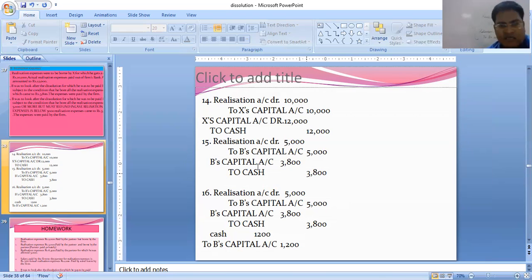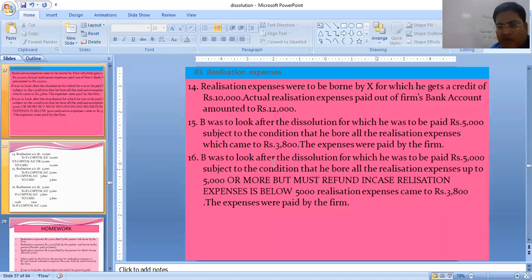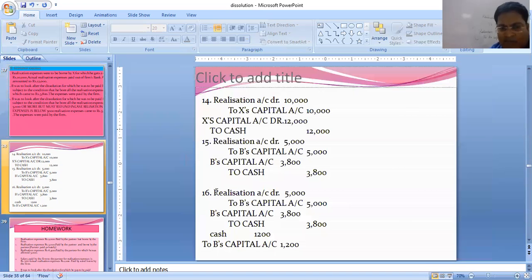Clear, students? Again, I repeat this one. Realization expense to B's capital because of the salary. Actual expense paid by the firm, borne by partner B. So B's capital 3,800 to cash 3,800. Number 16, the last one. B was to look after the dissolution and he was paid 5,000 subject to the condition. First of all, he was paid, so salary, realization account debit to B's capital.